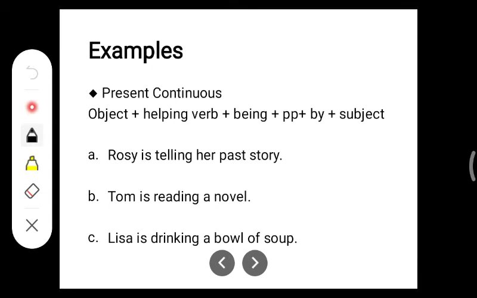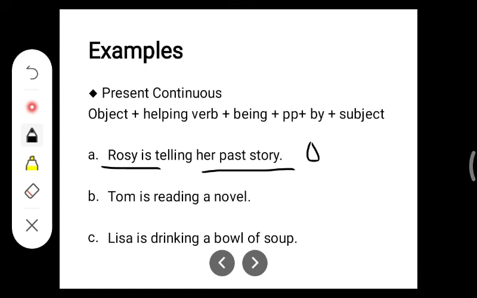So now let's move further with the examples. Rosie is telling her past story. So here, what is the object or what is the action that has been done? That is her past story. Her past story is the object. Rosie is the subject, and is telling is the verb.